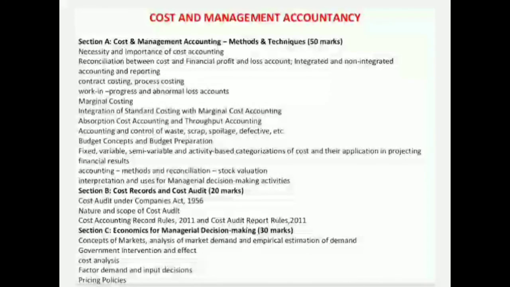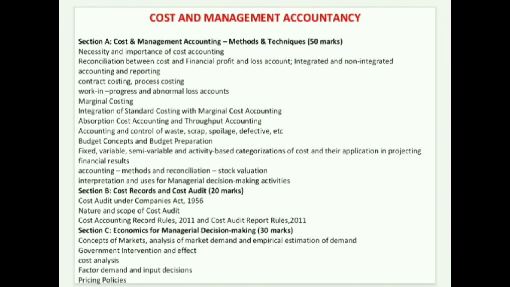Basically, the topics are the necessity and importance of cost accounting, reconciliation between cost and financial profit and loss account, integrated and non-integrated accounting and reporting, contract costing, process costing, work in progress, abnormal loss account, marginal costing, integration and standard costing, with marginal cost accounting, absorption cost accounting and throughput accounting, accounting and control of waste, scrap, spoilage, defectives, etc. Budget concept, budget preparation, fixed, variable, semi-variable, and activity-based characterization of cost and their application in projecting financial results.